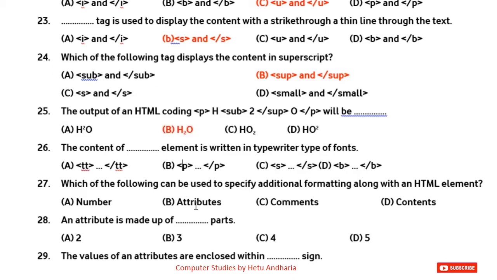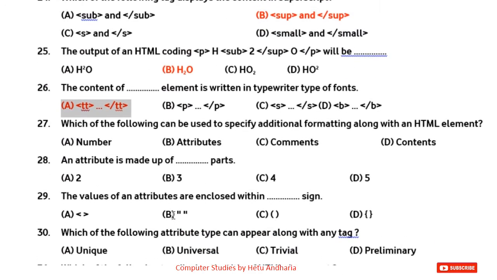Question number 26. The content of dash element is written in typewriter type of font. Then TT, here the TT tag is used to display the content in typewriter font.